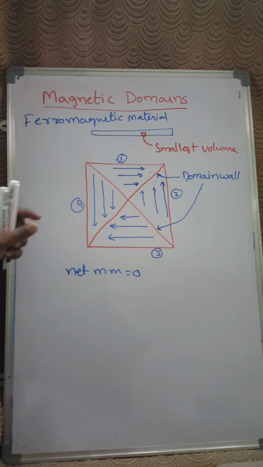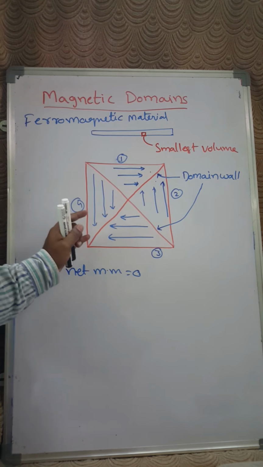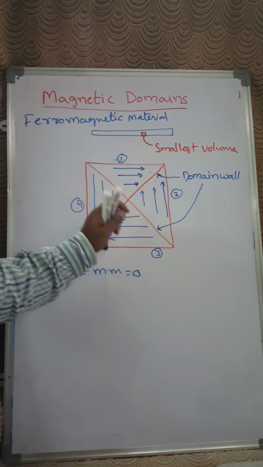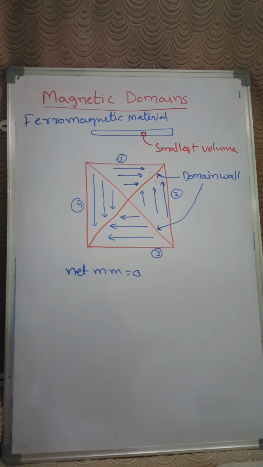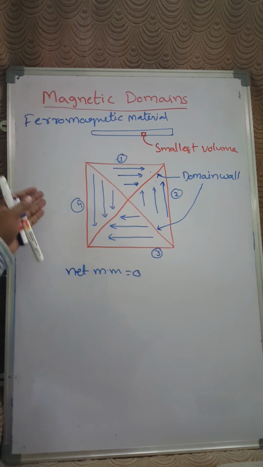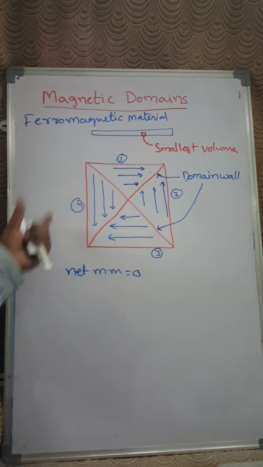Now let us assume we apply an external magnetic field onto this substance. Then the spins present in the substance, that means the individual domains, will align into the field direction. Then the material becomes a ferromagnetic material.